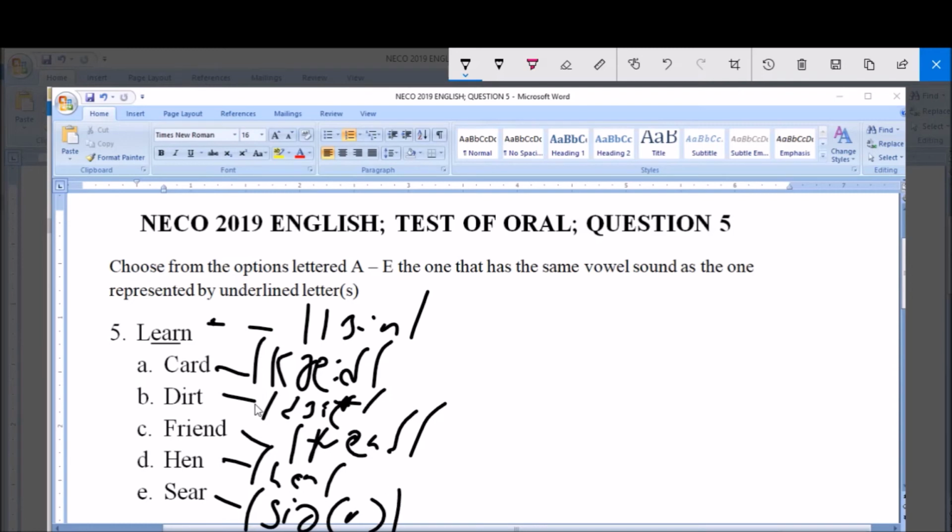So if you look very well, option B has the same vowel sound as in the given word, E, E, R. The I, R represent the same vowel sound.